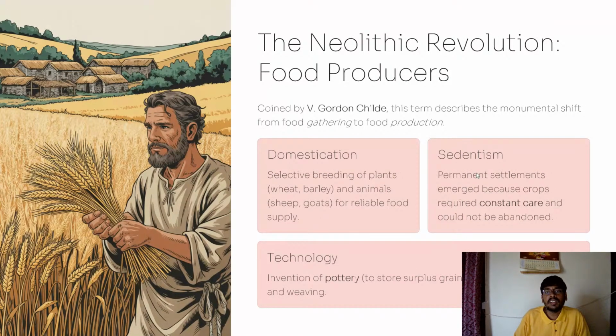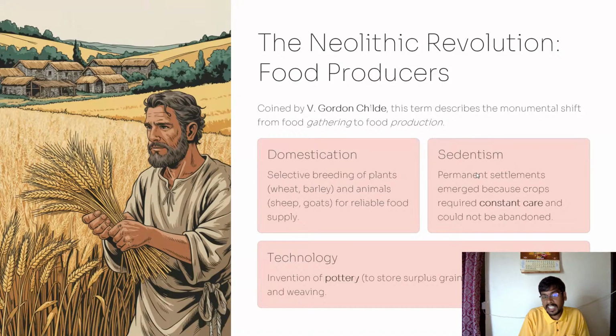And the Neolithic revolution, food producers. The Neolithic age is a major leap in early human societies where food production began. People started agriculture. People started to produce their own food. The term Neolithic revolution was coined by V. Gordon Childe. This term described the monumental shift, a complete shift from food gathering to production.